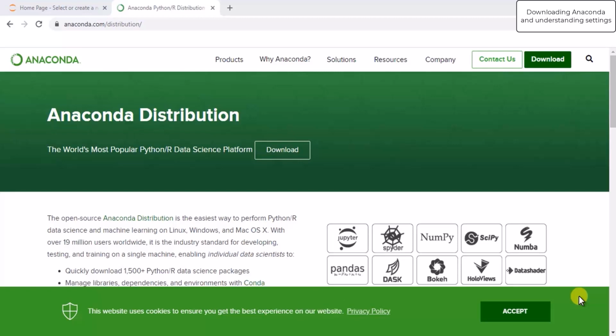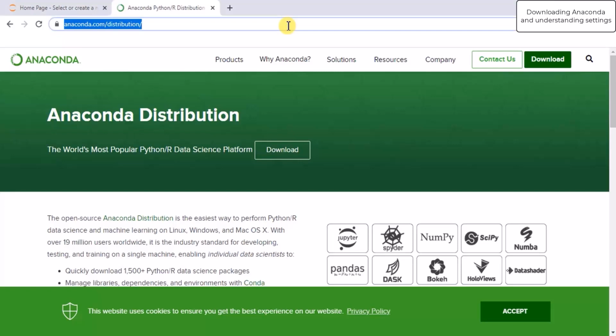To develop a chatbot using Python programming language, we need certain tools. I am going to use Anaconda distribution and NLTK toolkit. First, we will see how to download all these utilities, how to install all these packages, and then we will start with the coding part. To download Anaconda, first you have to visit this website, which is anaconda.com. And on this website, you can see a download button.